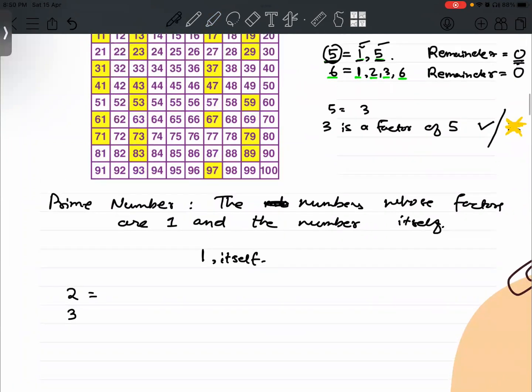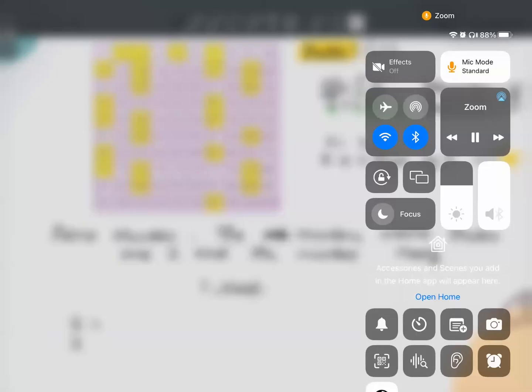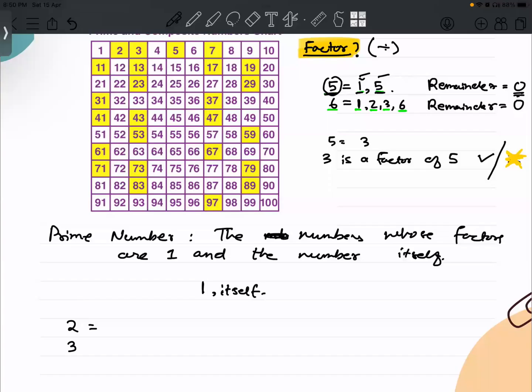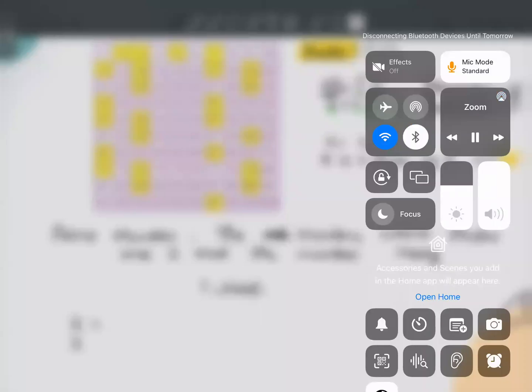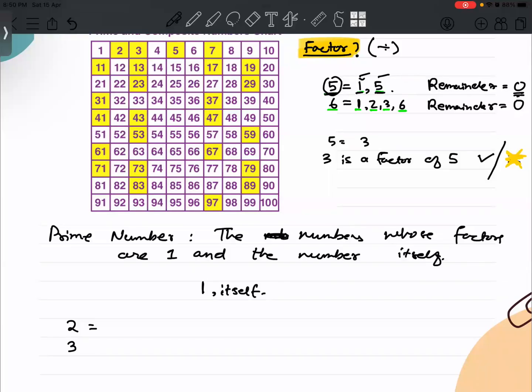Let me connect from a different device. Okay. Am I audible now? Yes. Okay. There was some issue with the Bluetooth of my device.